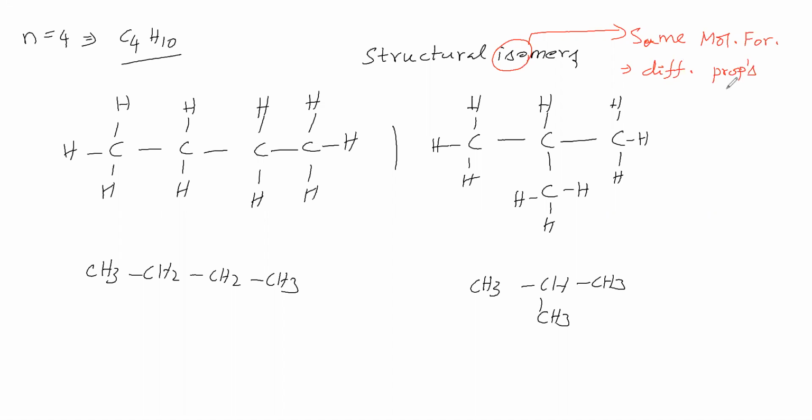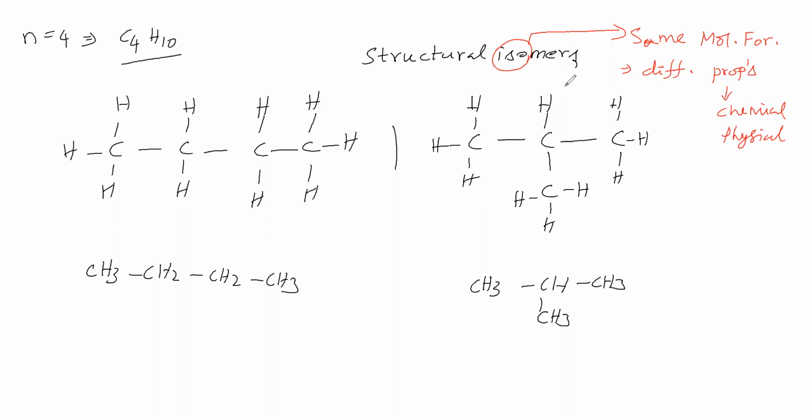Which properties? Chemical properties and physical properties. So what are isomers? Isomers means they have the same molecular formula but have different properties. Properties in the sense physical properties and chemical properties.